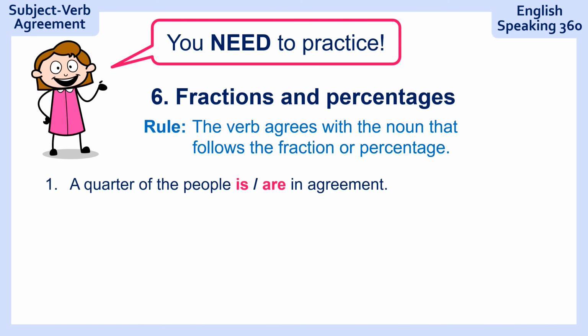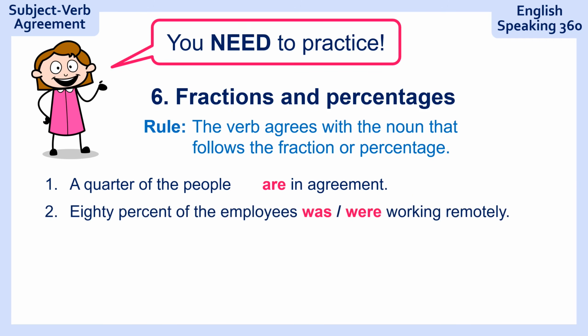A quarter of the people in agreement. And the answer is a quarter of the people are in agreement because the people are in agreement. Number 2, 80% of the employees working remotely. 80% of the employees were working remotely. Employees.